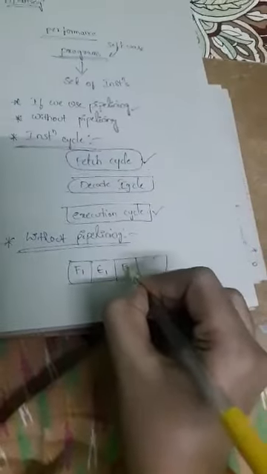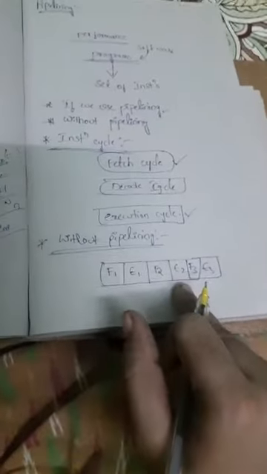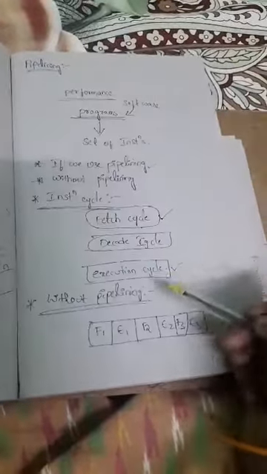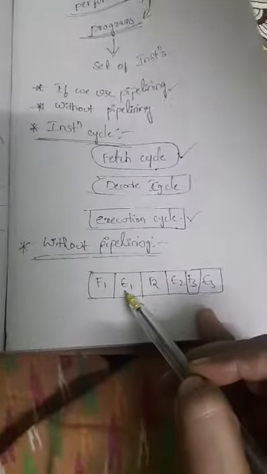Okay, so for that I can take one diagram here. Just observe the figure. So F1, E1, F2, E2 and F3, E3 and so on. See this diagram, observe each and every box here. Just now I explained, if you want to execute the instruction, it compulsorily goes through these three major steps. In that I will take the two major steps, that is the fetch cycle and the execution cycle. The fetch cycle is indicated by F and the execution cycle is indicated by E.